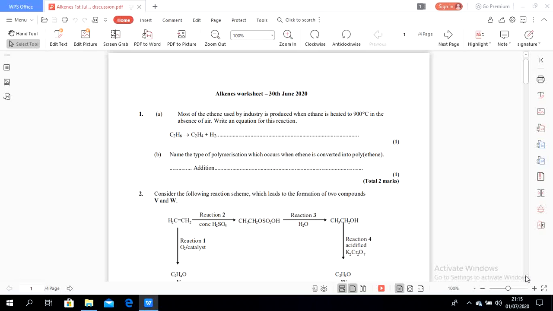This question asks us to write about the thermal decomposition of ethane to produce ethene and hydrogen gas.